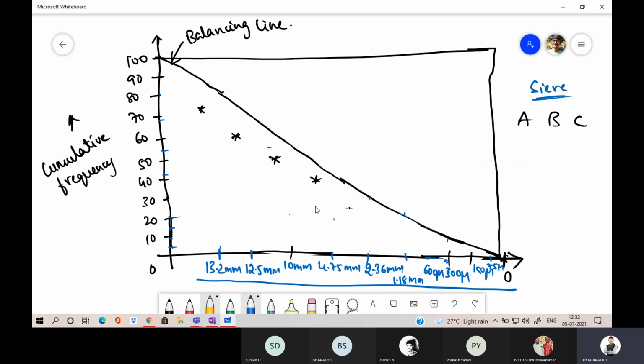Up to here it is clear, right? By plotting, up to here, this is material A, the CO analysis values you have plotted. Similarly for material B, you plot the values like this. Similarly for material C, plot it.